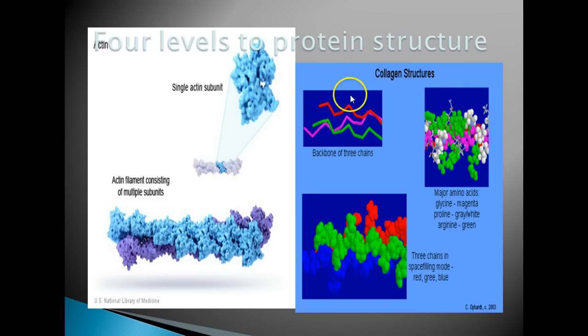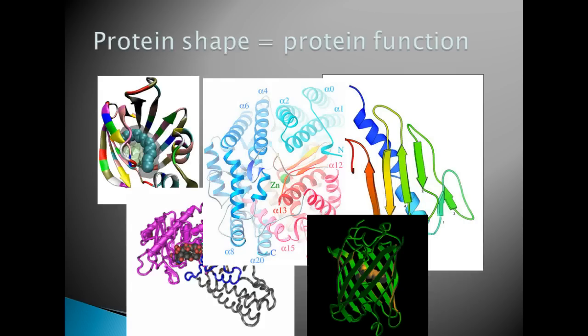So collagen would have a completely different structure, so it would have a completely different function, than these actin and myosin fibers. So the folding would be different. So although these molecules look similar, quaternary structure, they wouldn't be exactly the same. Also, it pays to write this down again, that structure is directly related to function.